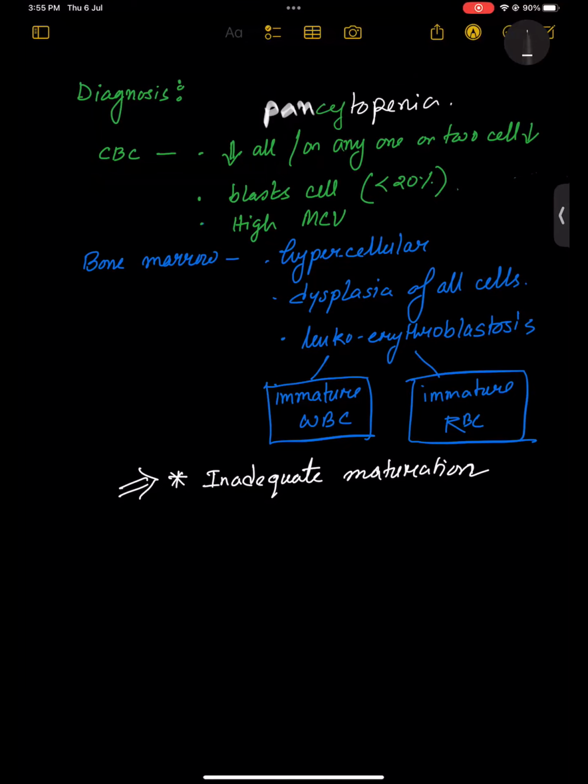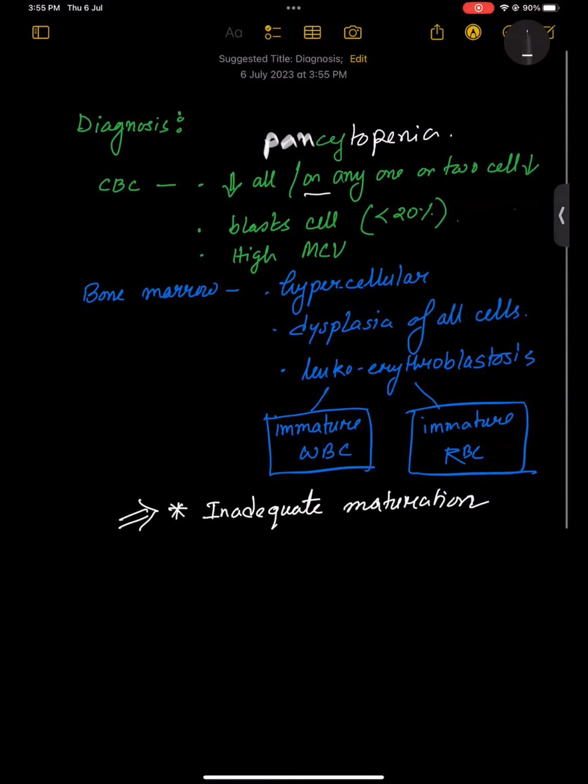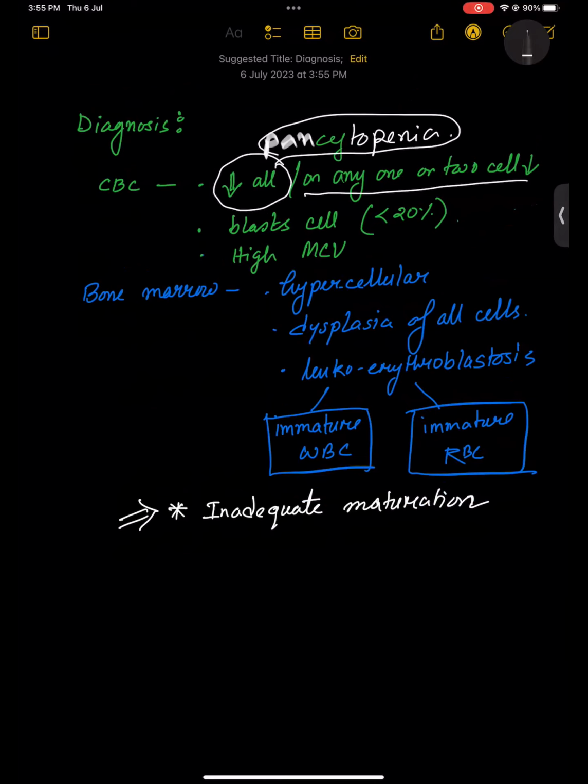Or it could be that any of the cells come down. One or two cells could be coming down or all coming down. All coming down means this is pancytopenia, right? Blast cells, I already told you, you can get less than 20%, okay?